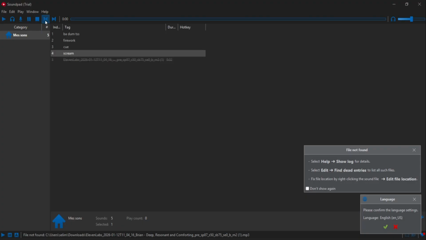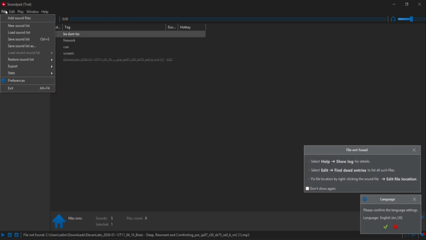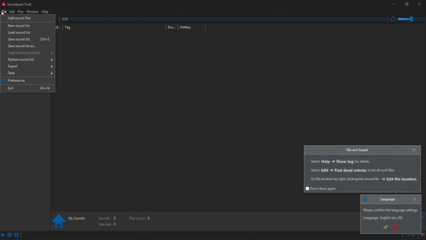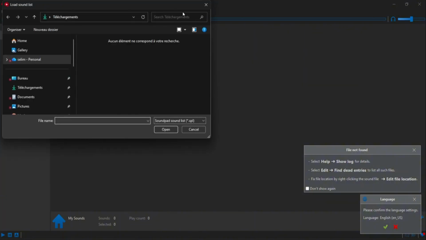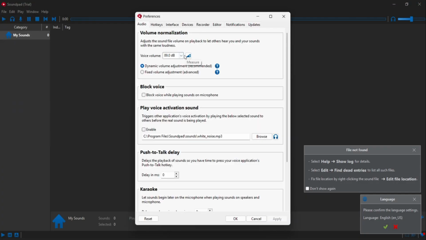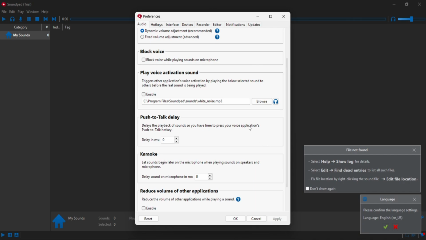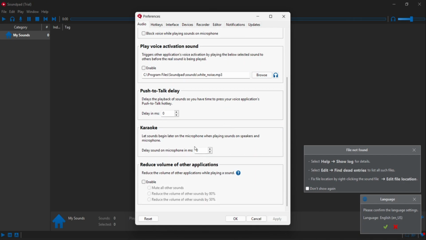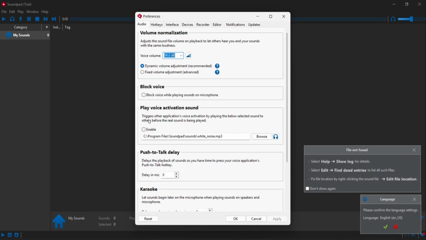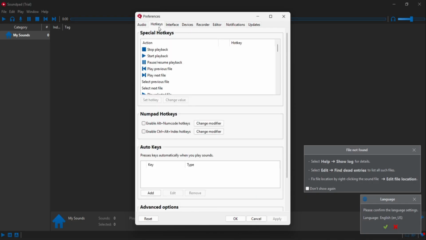Now here on file, you can just add a new sound, and you can just load a new sound from your desktop. And here you have also the preferences. You can also customize your default volume of the sounds. You can browse voice activation sounds, you can add karaoke, and you can configure the hotkeys here, the interface, the play mode, the toolbar, the style, and that's it guys.